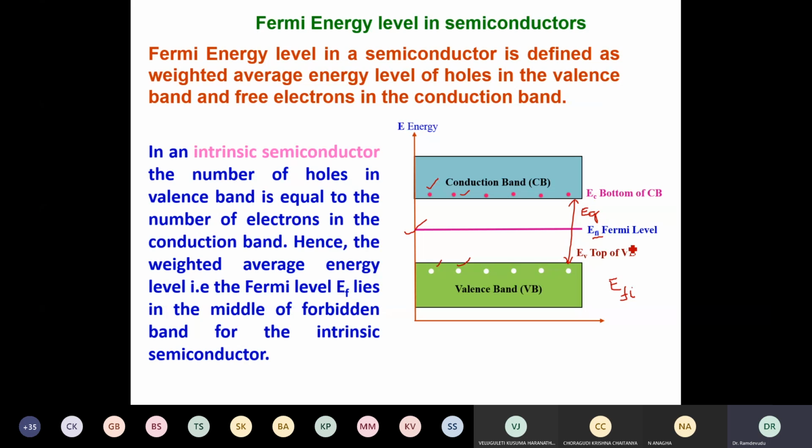So in an intrinsic semiconductor, we have seen that the number of holes is equal to the number of electrons. Therefore, I write the Fermi energy level as EFI, to show that it is the Fermi energy level for an intrinsic semiconductor, which is a reference level for semiconductors. So there is a slight difference, but the Fermi energy level is the Fermi energy level anywhere, whether it is a metal or a semiconductor, but the definition is slightly modified.